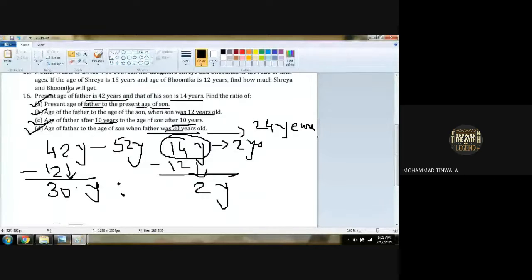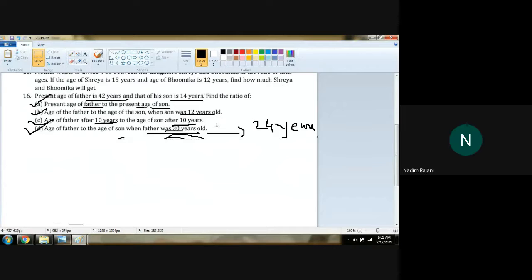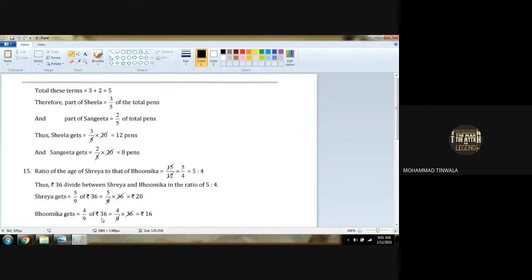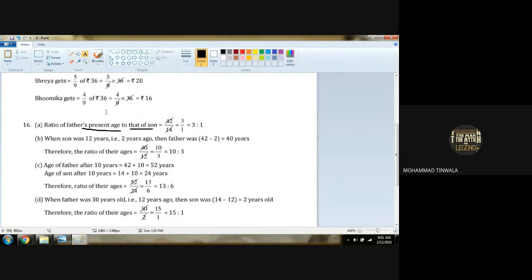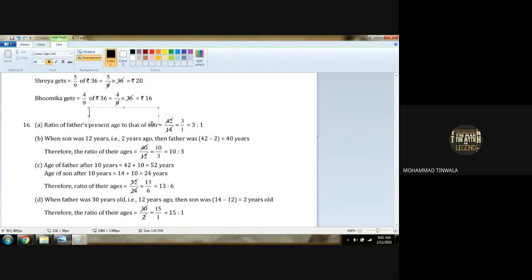Understood, girls? Yes, sir. Very easy. Only for confusion you need reading. Do the reading. If your reading is powerful, you can easily solve the sums. Come to the answer column. This will be done right here itself. Ratio of father's present age to that of son. So I will write simply the ratio in between. That's it.